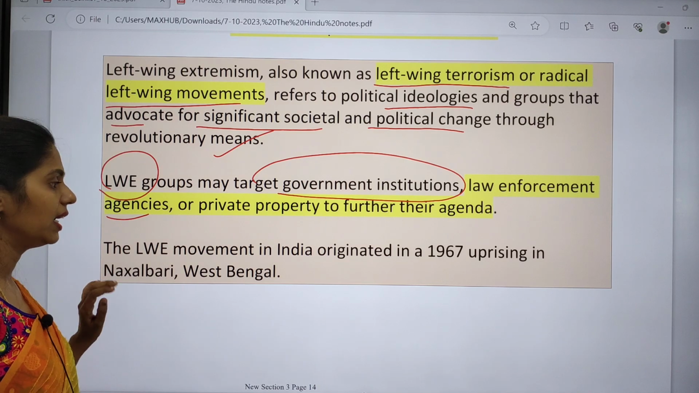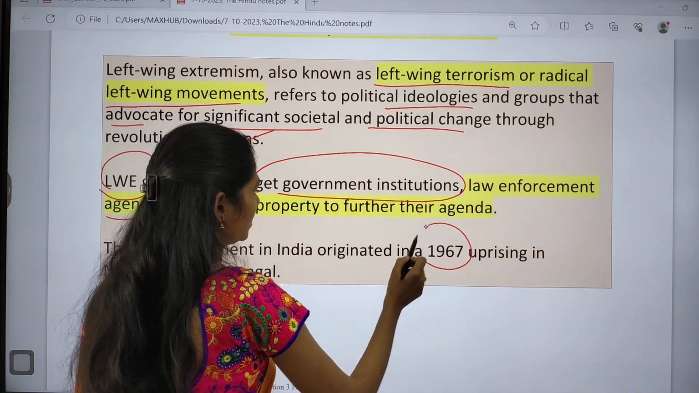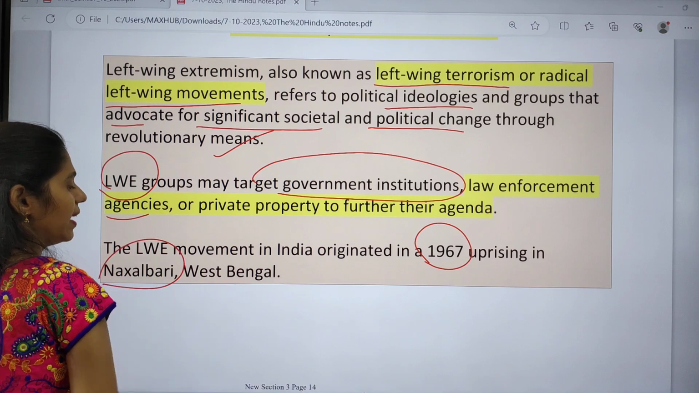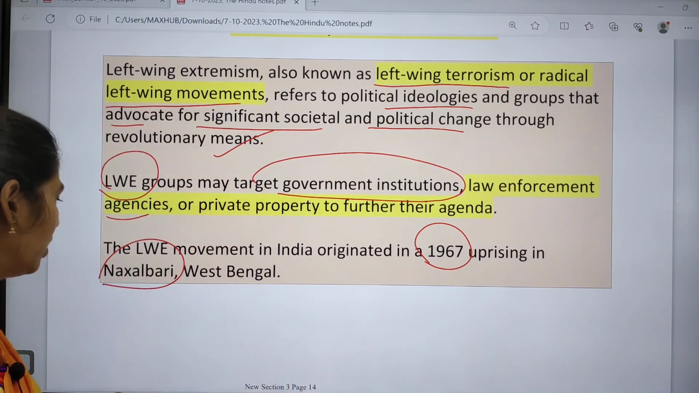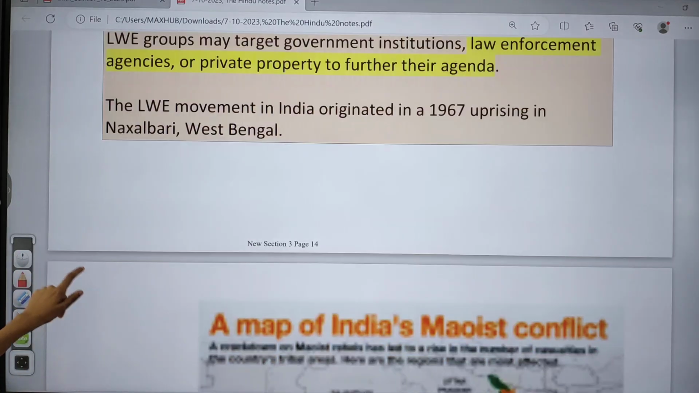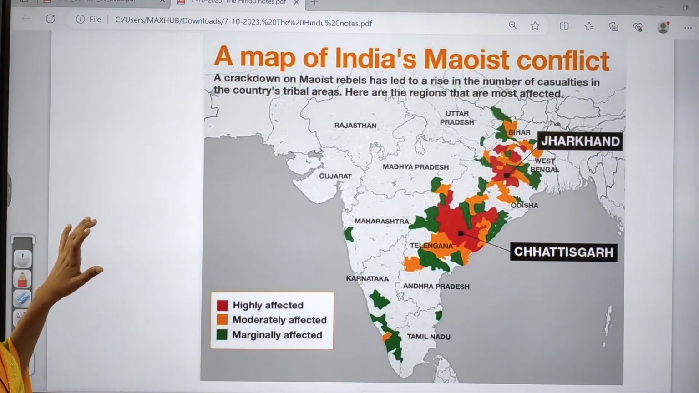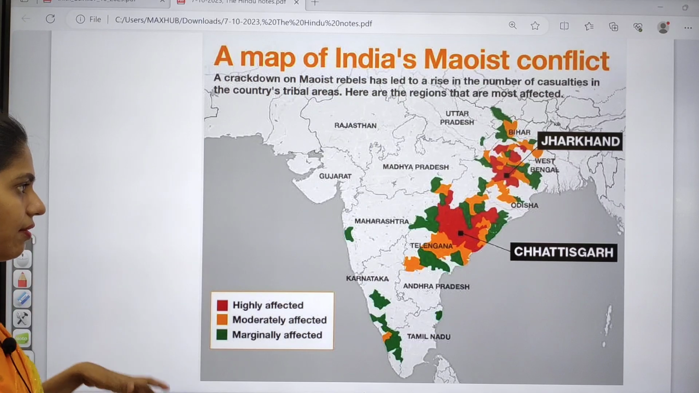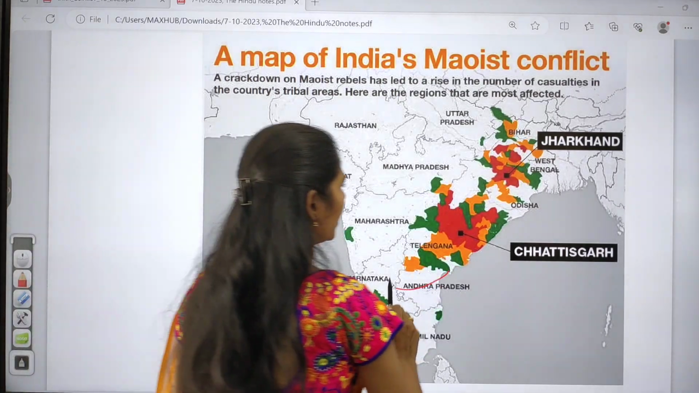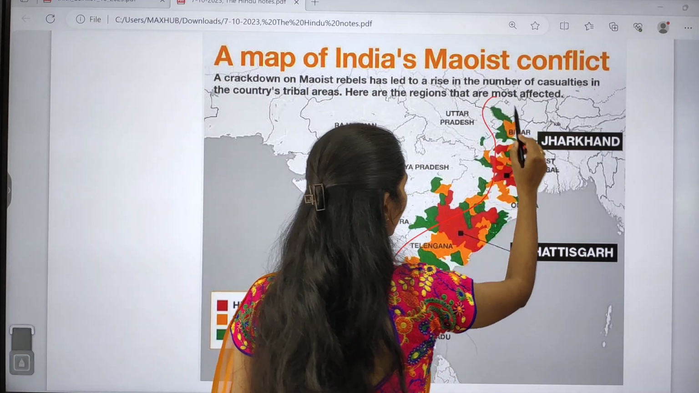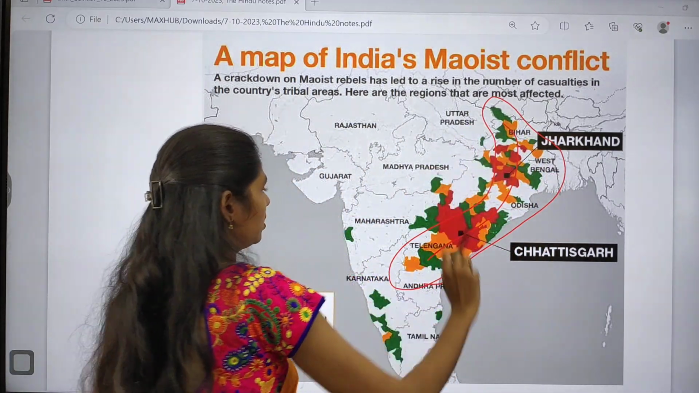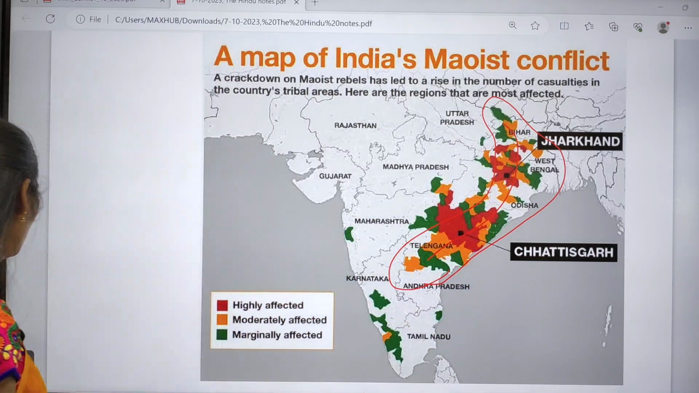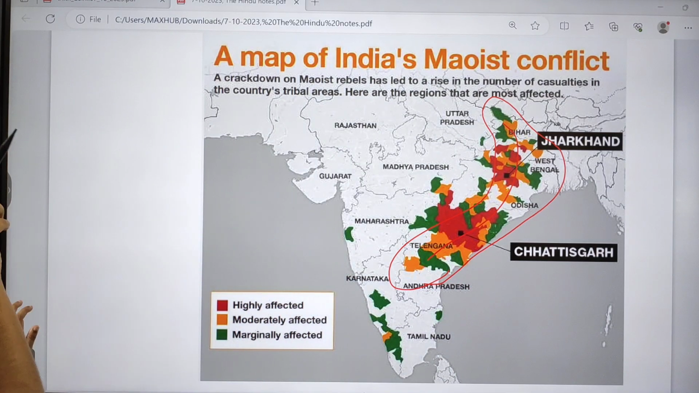This movement in India originated in the 1967 uprisings in the Naxalbari region, which is in West Bengal. This is the map of areas affected by left-wing extremism: Telangana, AP, Odisha, West Bengal, Bihar, and even Jharkhand and Chhattisgarh, right? This area is called the red corridor. You have to make a note of the red corridor regarding the map.